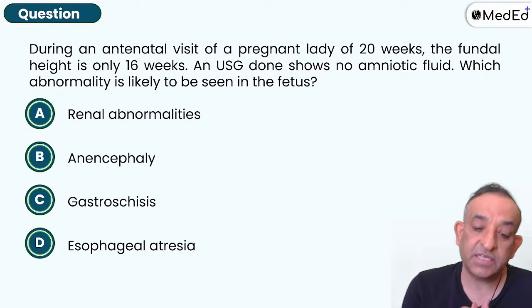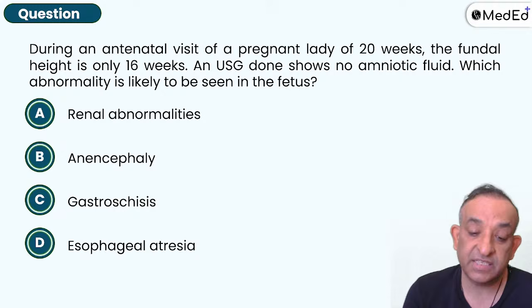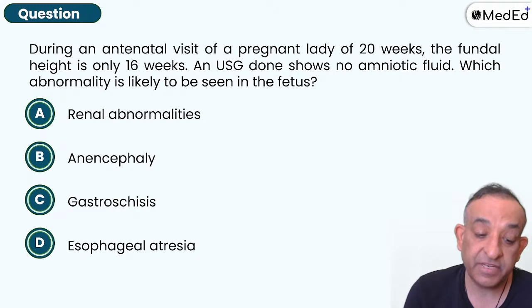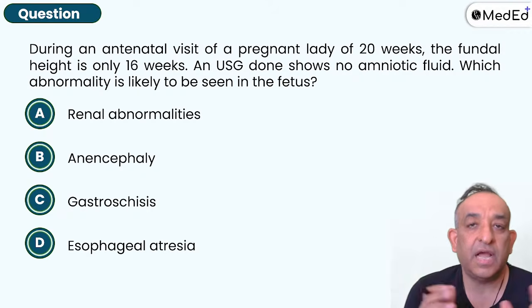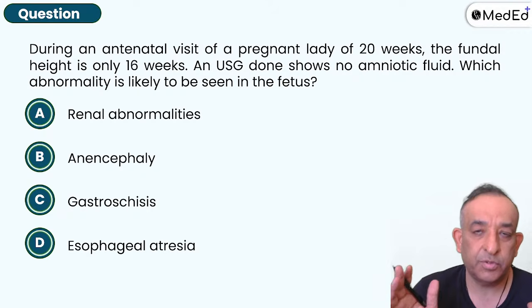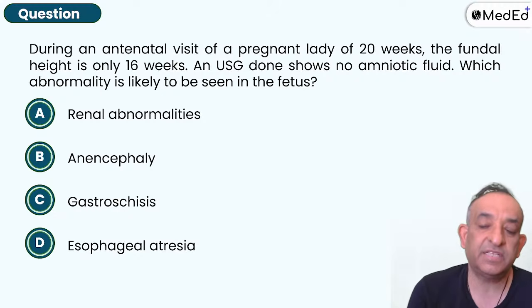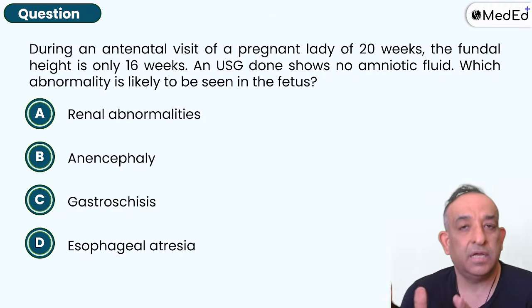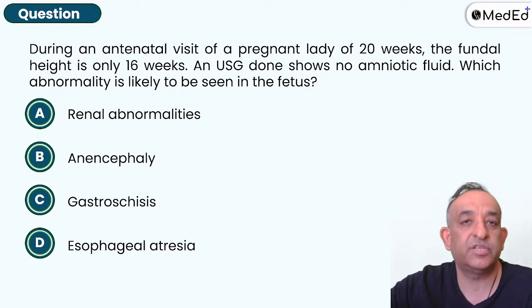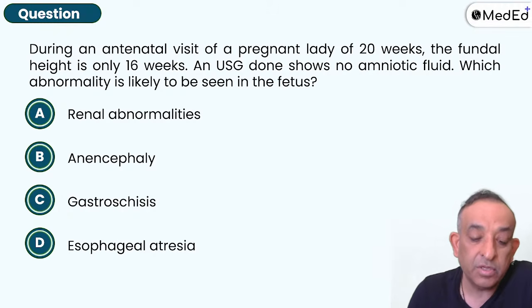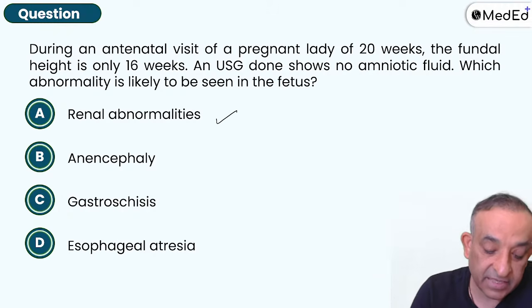During an antenatal visit of a pregnant lady of 20 weeks, the fundal height is only 16 weeks. An ultrasound shows no amniotic fluid. Which abnormality is likely to be the cause in the fetus? Yes, amniotic fluid is because of the urine output of the baby. After 20 weeks, the major amount is made by the fetal urine. Of course, also from the transmembranous route, there should be some amount of fluid coming in. So we say look for renal anomalies, right?